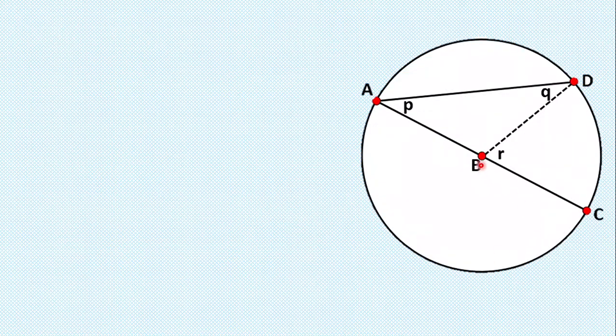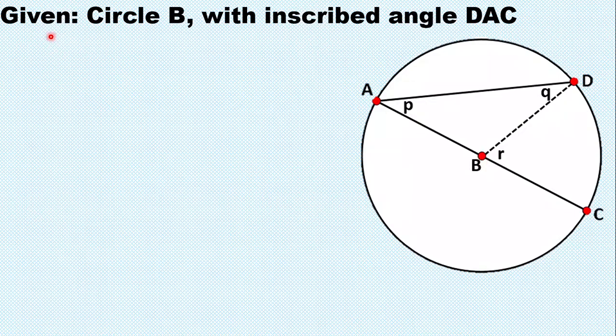Okay, so in this circle, we have circle B because the center is point B. Given circle B with inscribed angle DAC. Ito yung inscribed angle DAC because the vertex A is on the circle.